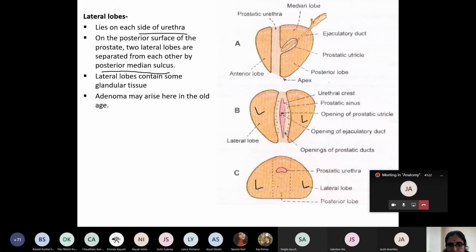The two lateral lobes are connected to each other by which lobe? Posteriorly, posterior lobe; anteriorly, which lobe is this, my dear student? Anterior lobe. The anterior lobe which connects the two lateral lobes is also often known as isthmus. The two lateral lobes also consist of glandular tissue, and in this lobe, the adenoma may arise in the old age in the male. Okay, so this is about the lateral lobe.